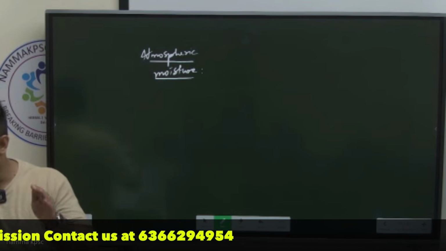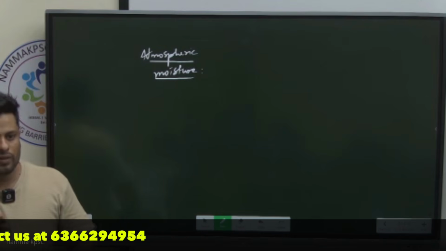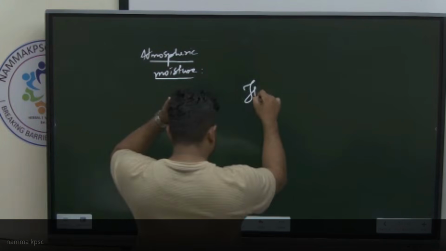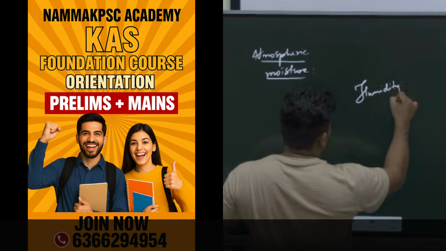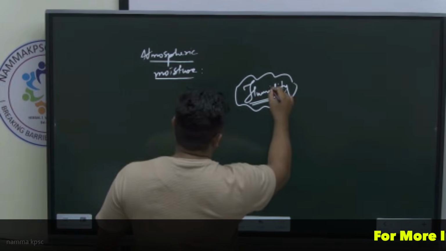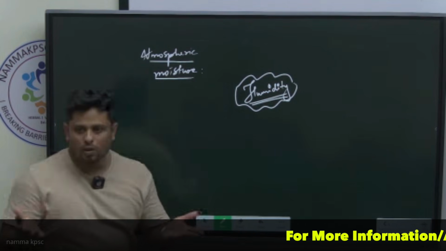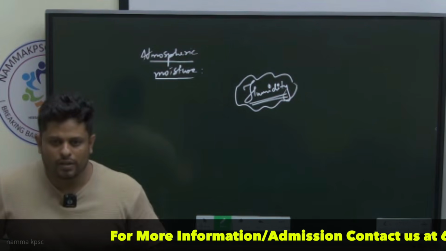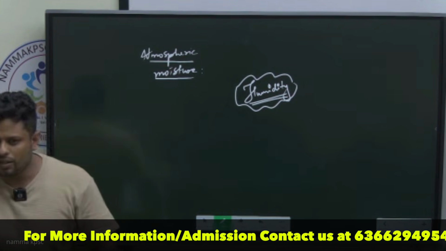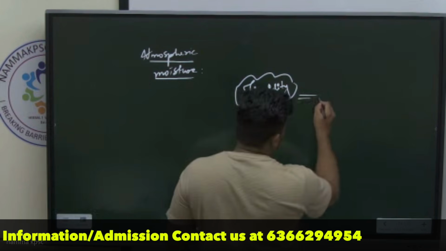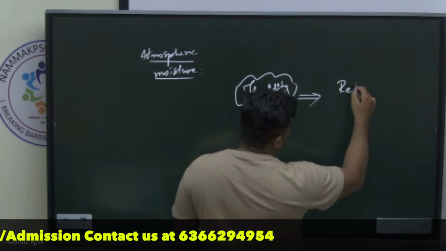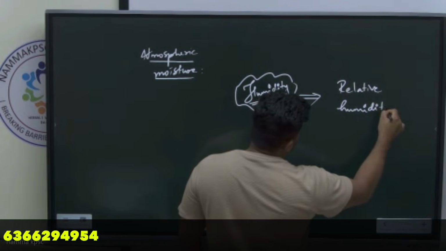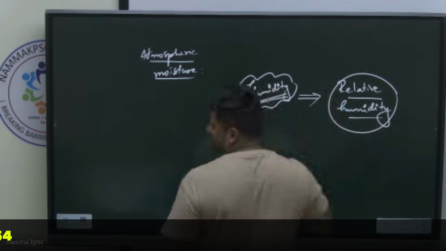But if I have to compare it over a region, over a place, the term humidity comes into the picture. Humidity is defined to be the amount of water vapor present in a unit air column. We consider a unit air column, and how much water vapor is in it, that is what we call atmospheric humidity. And which humidity do we use to measure? We use relative humidity.